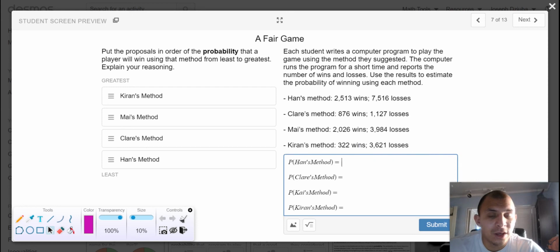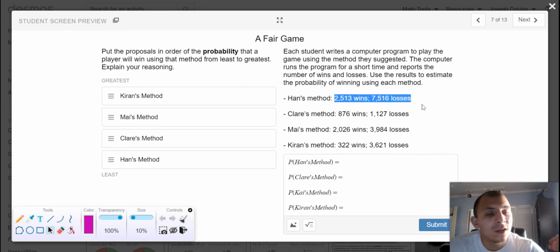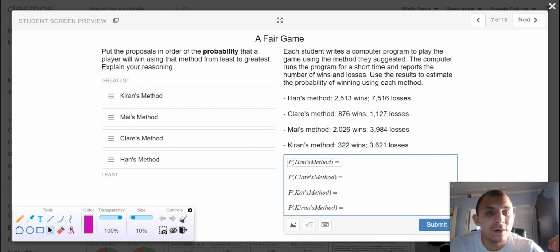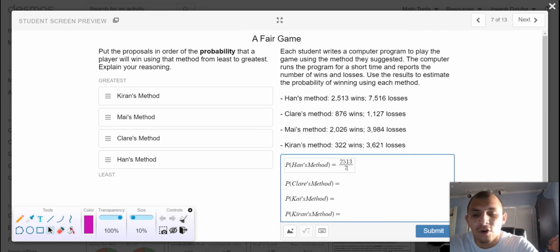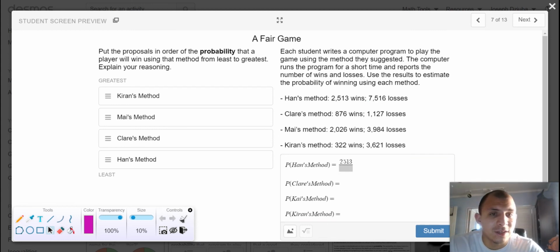So within this type of results, if we wanted to calculate the probability, we would take the outcomes that we won, 2,513 times, over the total amount. So the total is not 7,516, but it is 7,516 plus 2,513, which would yield, I want to say, 10,019.